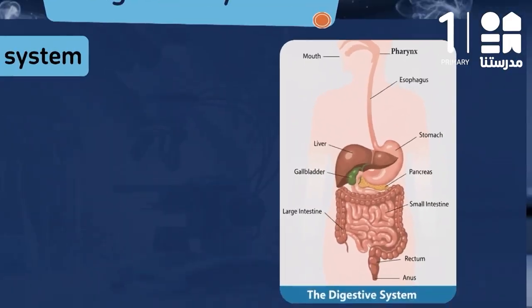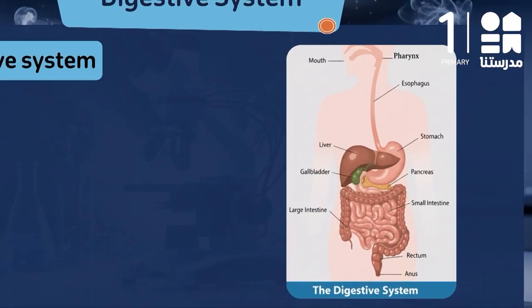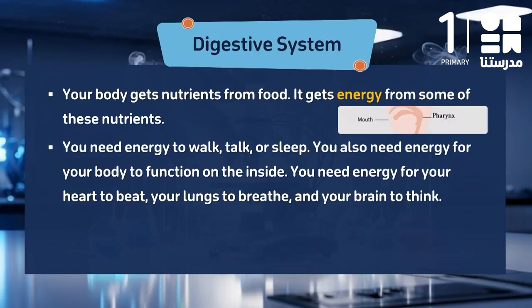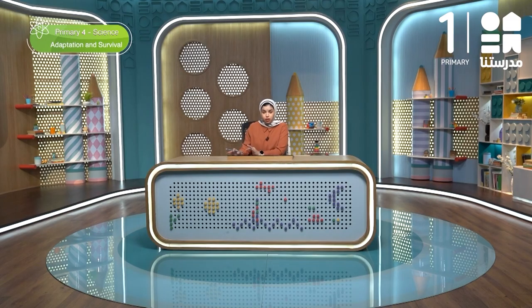The digestive system consists of a group of organs that starts with the mouth, then pharynx, esophagus, stomach, small intestine, large intestine, and anus. Okay? The digestion process starts in the mouth. The mouth contains three things.